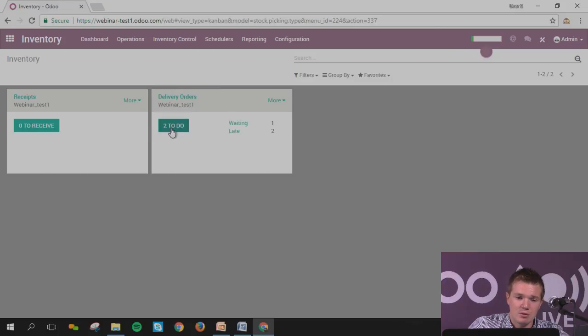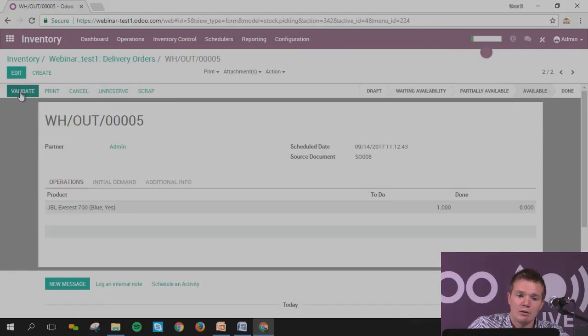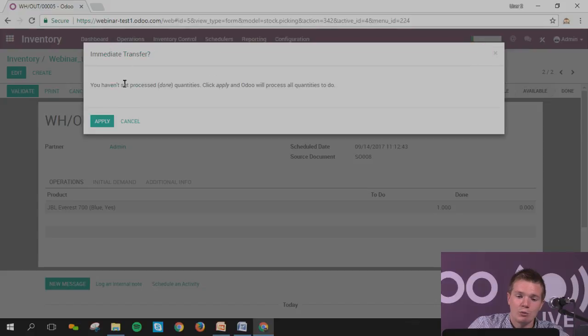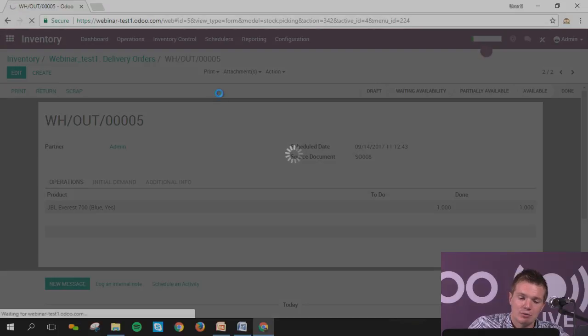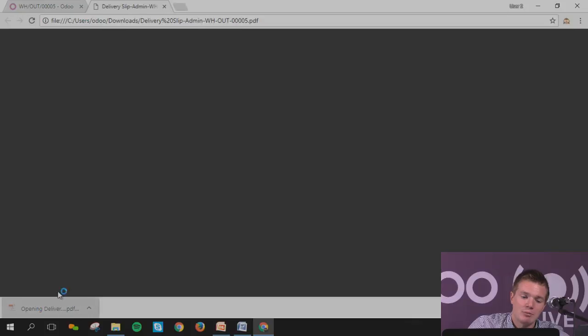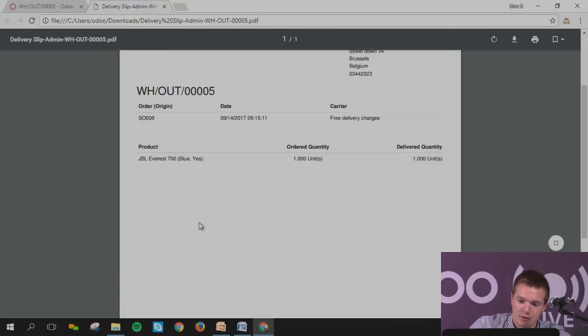So if you click on to-dos, you're going to have here the one link with the admin, with the source document S008, which is the order that came online. You can click on it and simply say, I will validate it, and this will go out of my stock. It has been sent to the customer. You can also print the delivery slip, so that the people in your warehouse can have this paper, and you can give it to the customer as well with the information regarding your company: the info, the warehouse, the SO, the product.